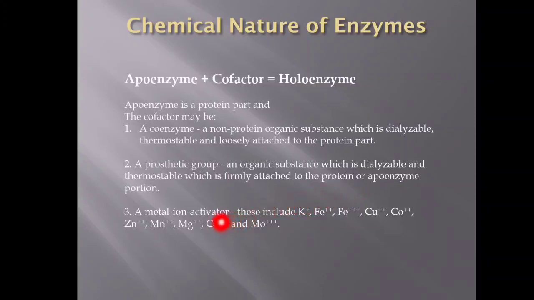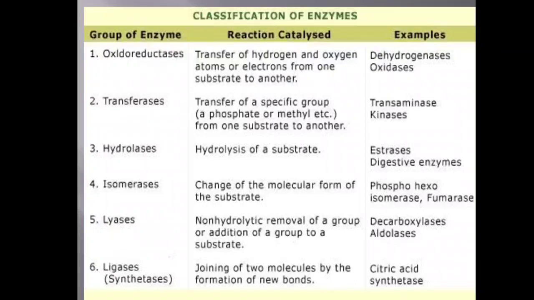And thirdly, a metal ion. A metal ion may be an activator. An activator is a substance which increases the activity of the enzyme. So, an activator is usually a metal ion. It increases the catalytic work, or you can say these activators are the catalyst of the catalyst. So the presence of this ion increases the activity of the catalyst or enzyme.